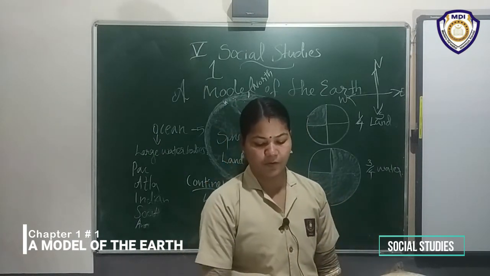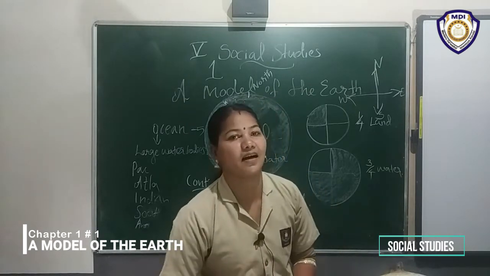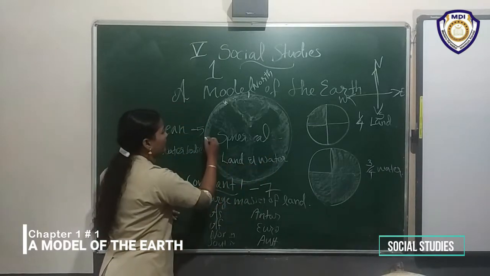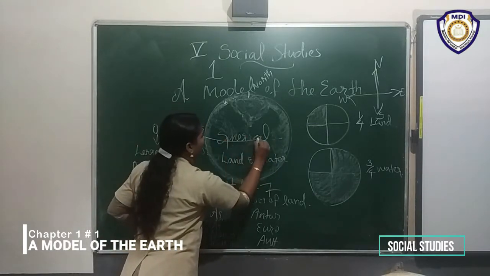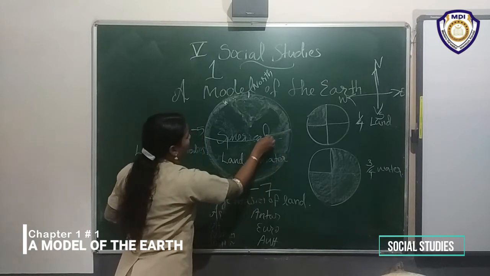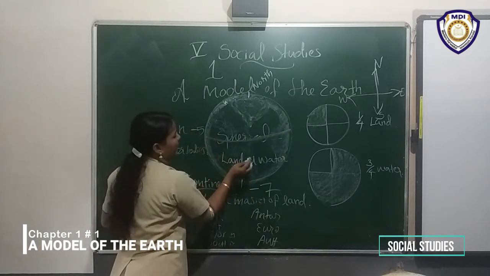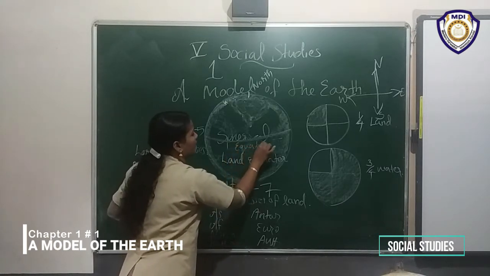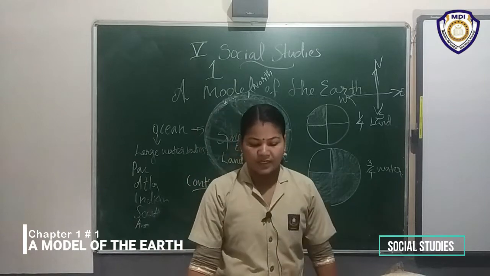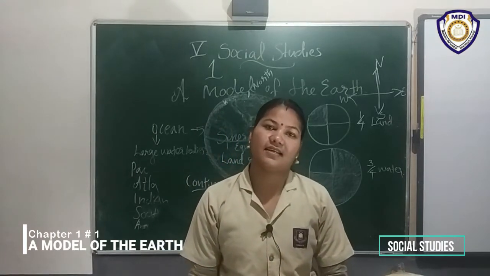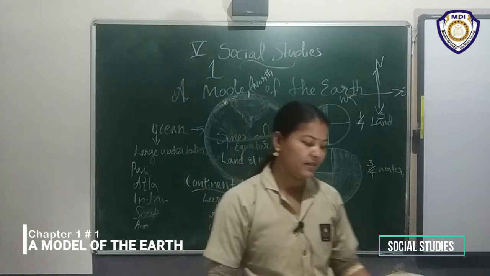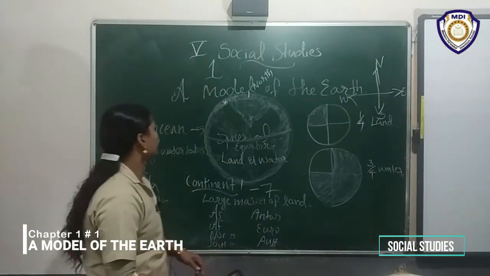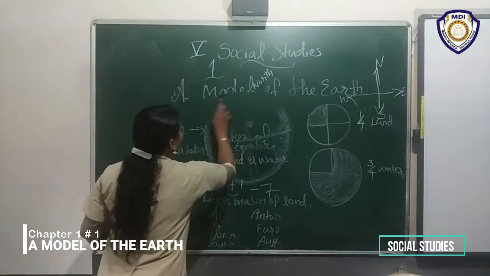Halfway between the 2 poles is an imaginary line called equator. The middle part, that is the halfway. Here is one imaginary line. What is it? This imaginary line is called equator. Equator. Is it clear? Okay. Here is one imaginary line.